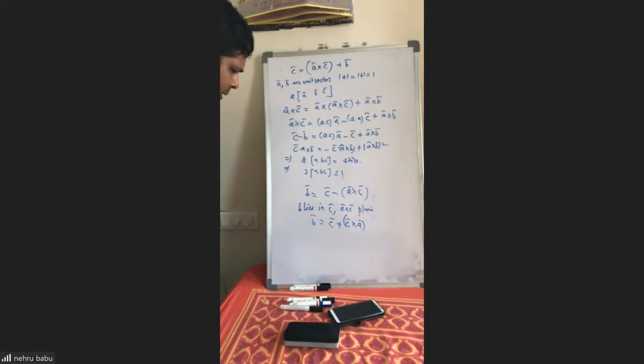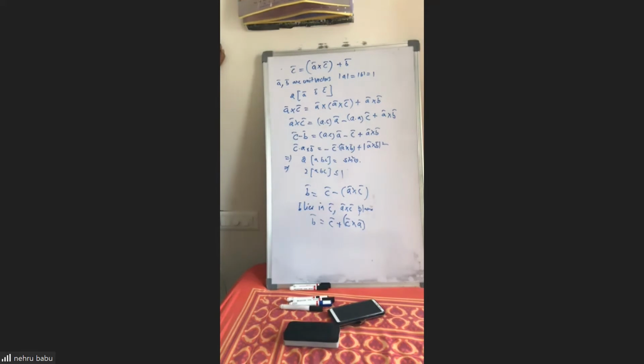So B has a component along C and B has a component along C cross A. Like we can say C cross A dot B is only box ABC, no sir. So B's component along C cross A into C cross A is nothing but box ABC.